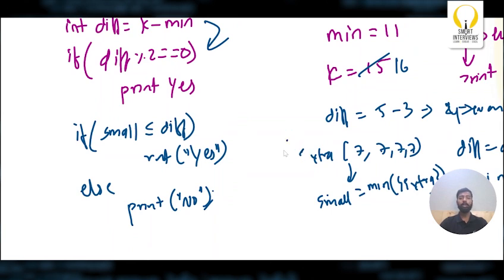Extras are nothing but the extra number of moves I need to do if I choose the larger path in any of the dials. So these are the extras array. Out of the extras array, I'll find the smallest value and check whether it is less than or equal to the difference. Then I'll simply print yes, otherwise print no. I hope you got the logic. Let's go and code it up.